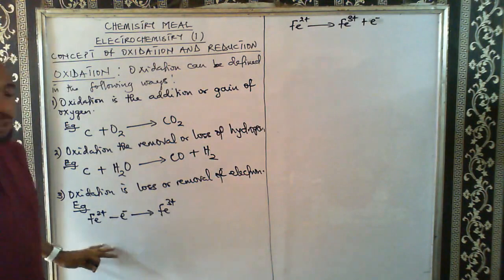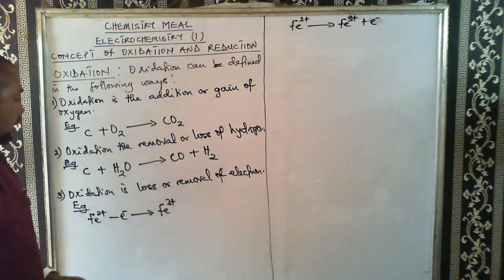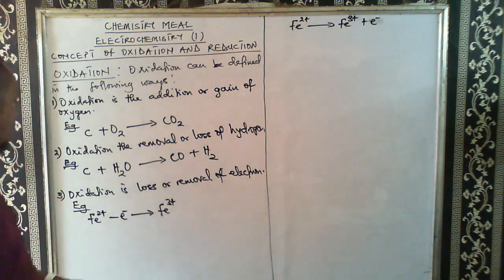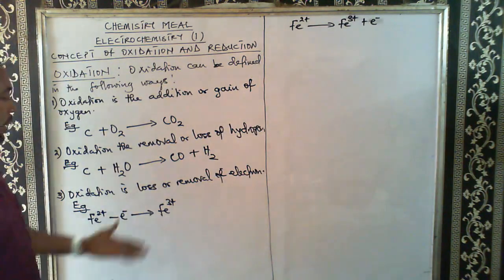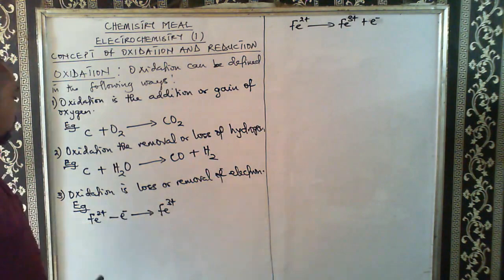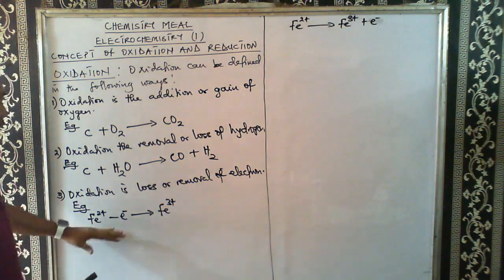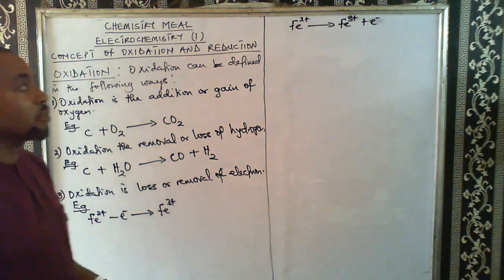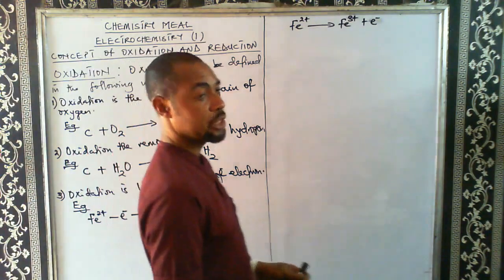From Fe2+. So when an electron is removed, we are going to have an increase in oxidation number. So we are still going to see that fourth definition. Loss of electron is actually oxidation.